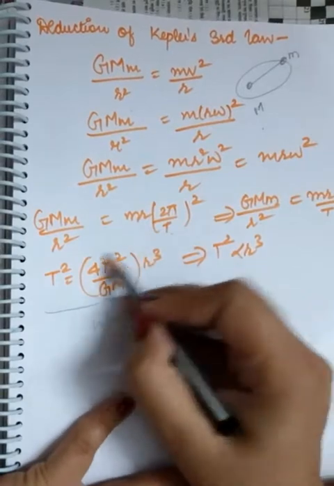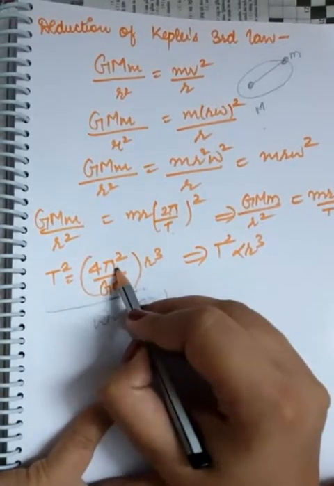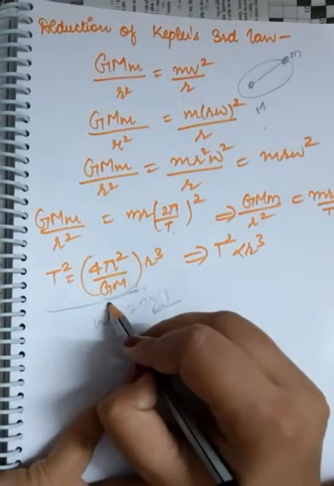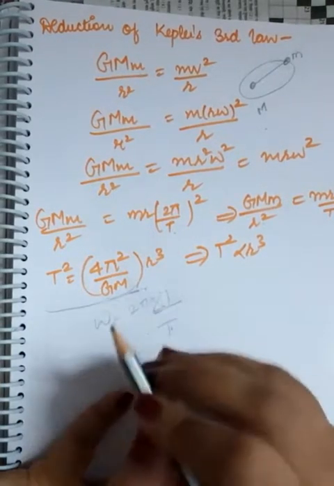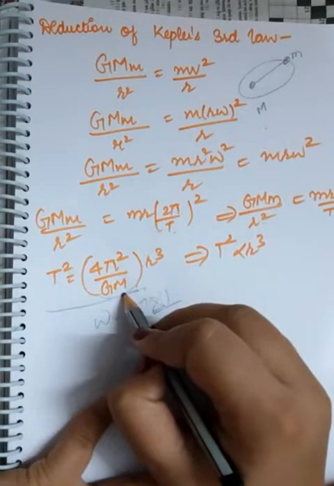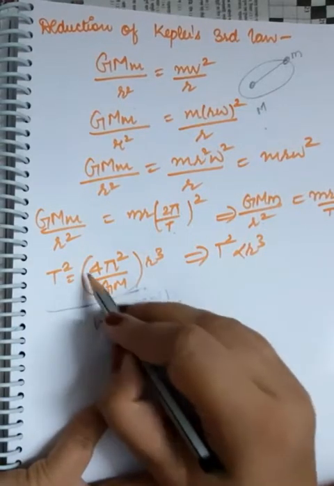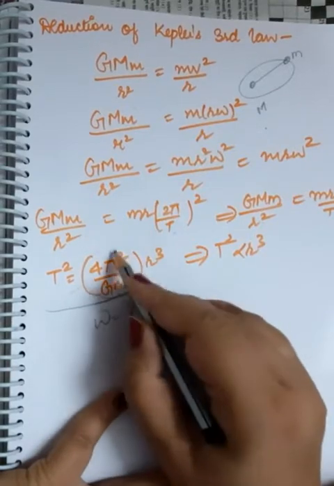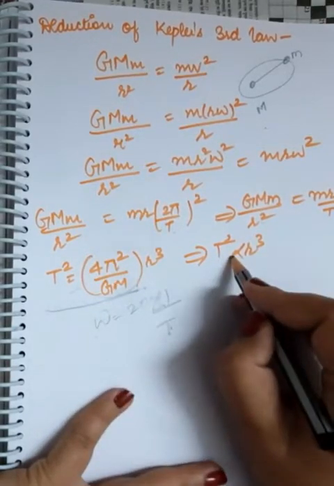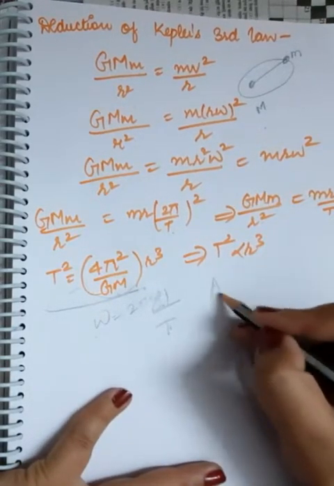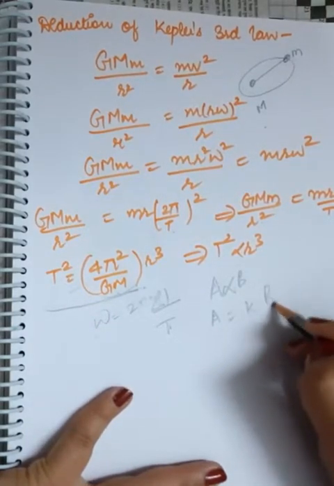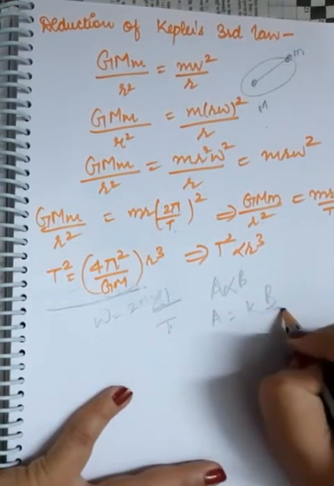And this is nothing but a constant. 4 is a constant, pi is a constant, so the square of pi will also be a constant. Capital G is the universal gravitational constant, so it's also a constant here. And capital M is the mass of the sun, it's also a constant here. So all this stuff is a constant. Equality and constant can be replaced by the sign of proportionality. Like we know that A directly proportional to B means A is equal to constant into B, where A and B are two quantities.